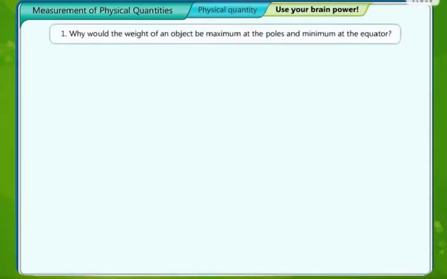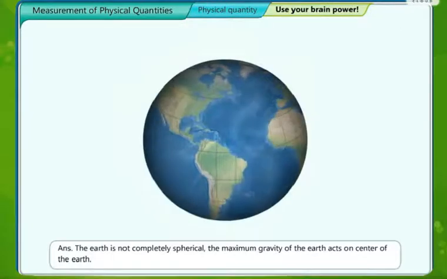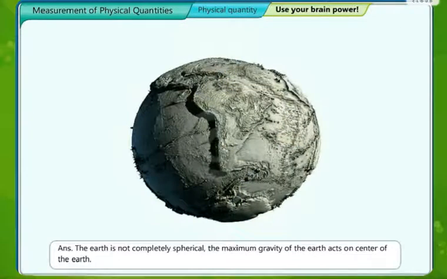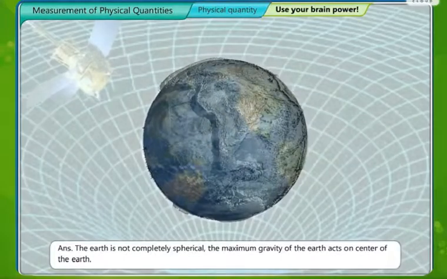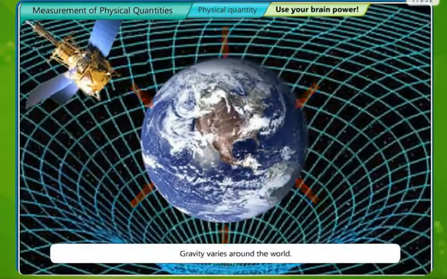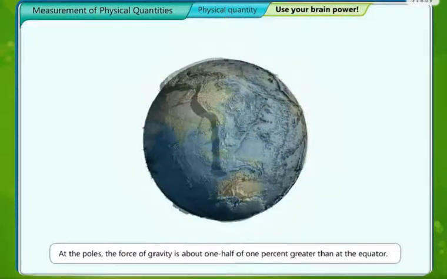Now use your brain power and think. Why would the weight of an object be maximum at the poles and minimum at the equator? Now you know where the poles are located and where the equator is. The earth is not completely spherical. Gravity varies around the world.